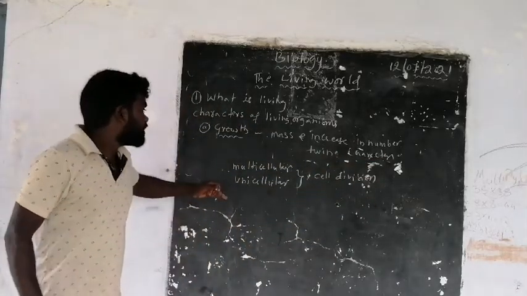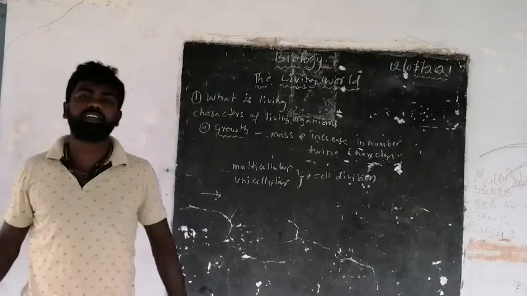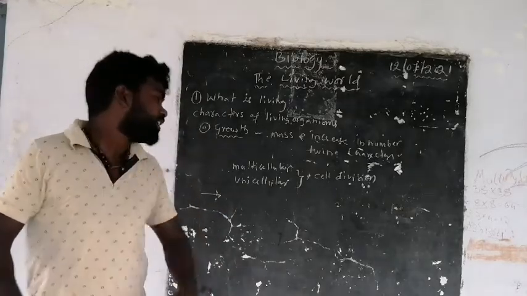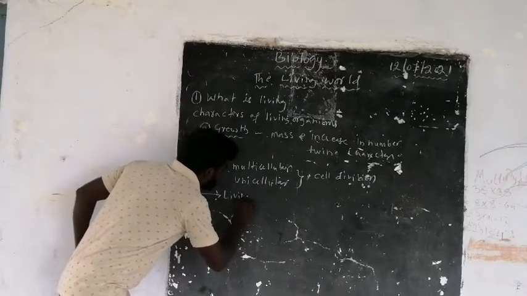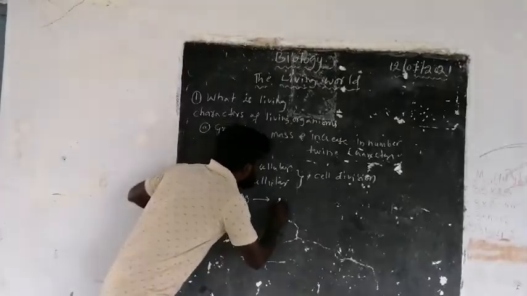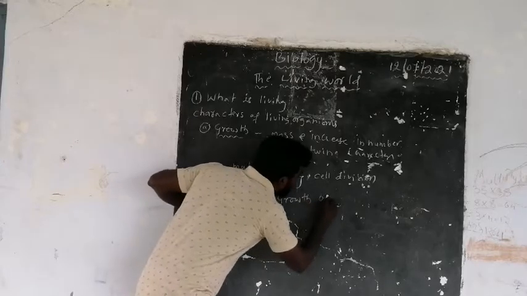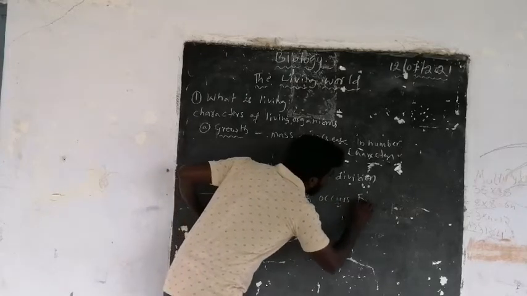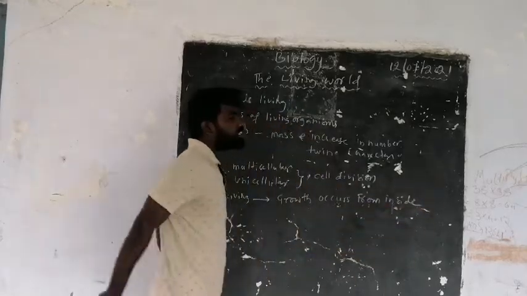Both living and non-living objects also grow. In living organisms, growth occurs from inside by cell division.